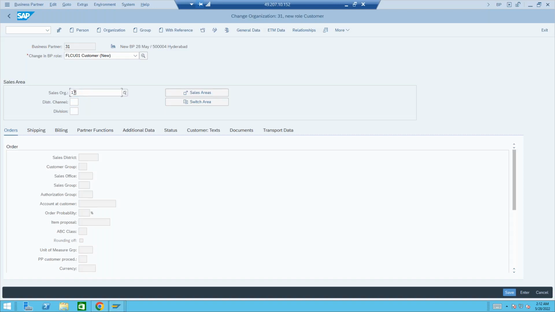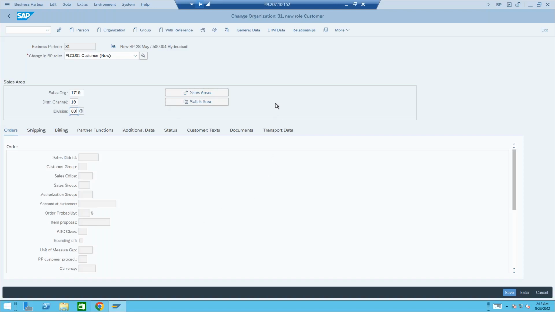Let me pass on the sales area. You don't need to extend a customer from one sales area to another sales area, or from one company code to another. We can just switch between them, because you can maintain all the sales areas this customer or BP could belong to. You don't need to extend again like in ECC, going to XD02 and passing the reference values and extending. We can just switch between them, or make one sales area mandatory and extend the other sales areas.